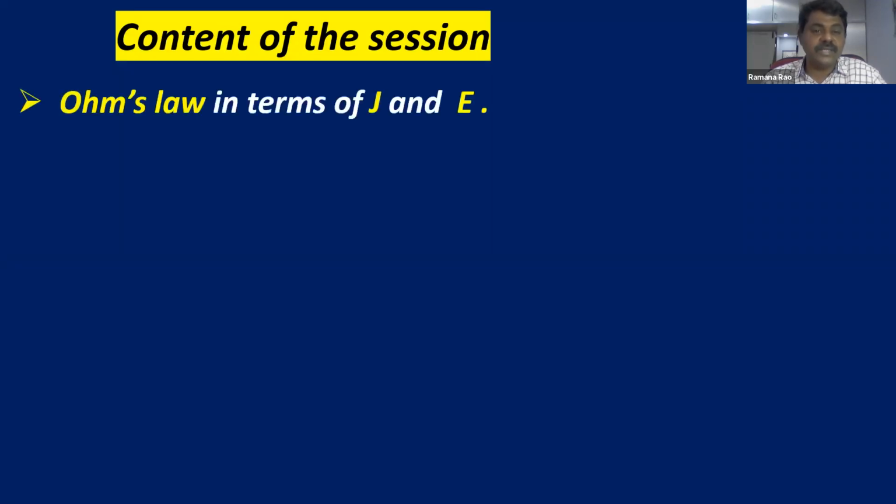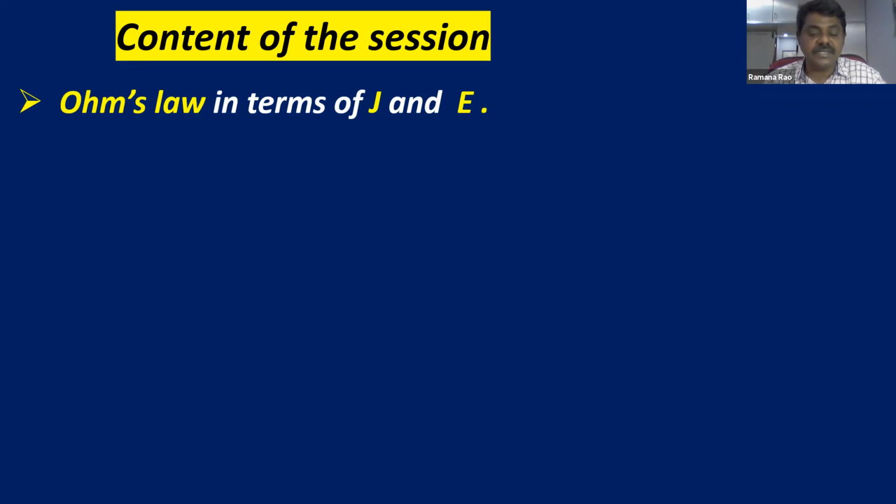Now what are we going to learn in today's session? Right, children? Are you ready? We are going to learn these concepts today. Ohm's law in terms of J and E. As I explained, we learned Ohm's law in terms of V and I: V is equal to IR. Now we have to know what Ohm's law is in terms of J and E. What is J?